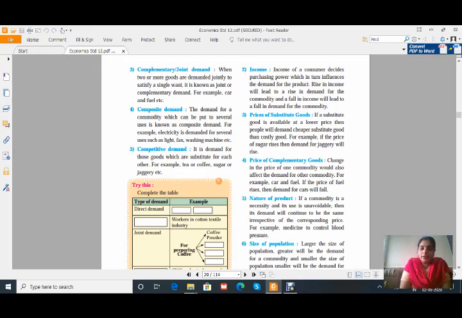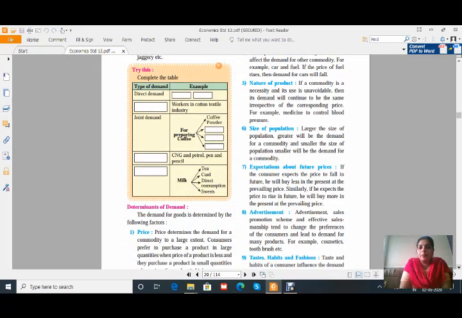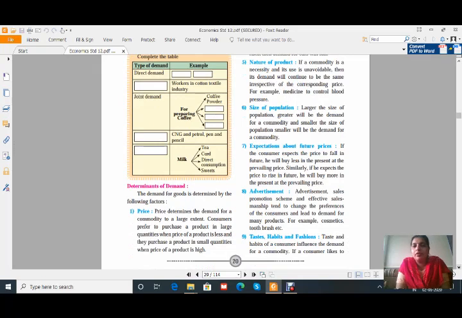Then the next one is size of the population. This is also a very important factor. The larger the size of the population, the greater will be the demand for a commodity. दैट मीन्स जितना ज़्यादा पॉपुलेशन होगा उतना ज़्यादा प्रोडक्ट्स की डिमांड जो है वो ज़्यादा रहेगी, and vice versa: the smaller the size of the population, the smaller will be the demand.